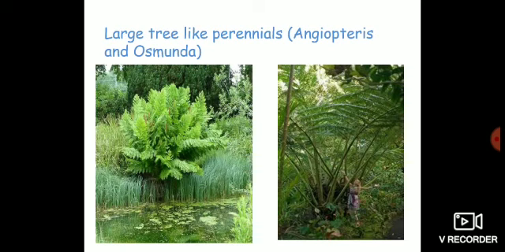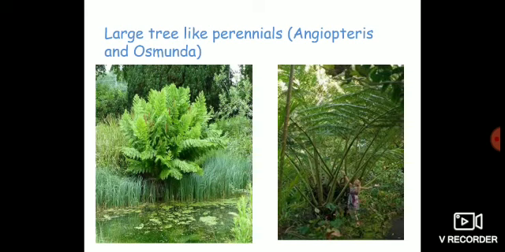And the second category of pteridophytes is large tree-like perennials. That means those plants which complete their life cycle in more than 2 growing seasons, in more than 2 years. They are known as perennials, and in these perennials the pteridophytes assume the shape of trees.